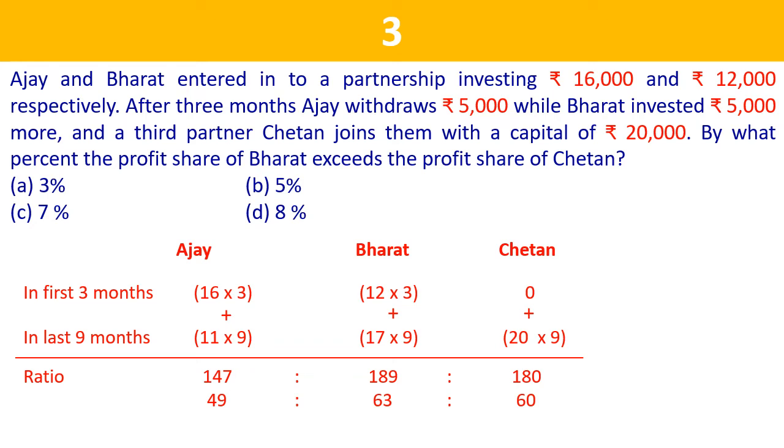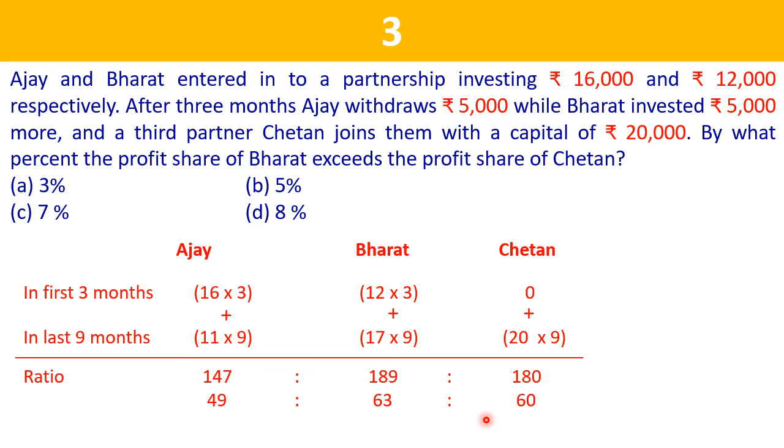Now the question that is asked here, what is the percent of profit share that Bharat exceeds the profit share of Chetan? That is, how much percent more is Bharat getting compared to Chetan? So if we look at their ratio, it is 63 is to 60. So he is receiving 3 parts more compared to Chetan.